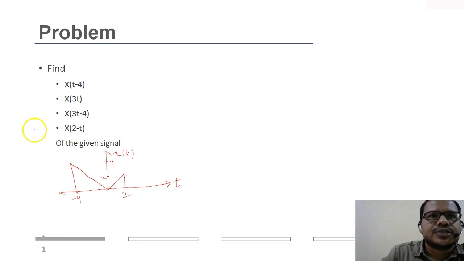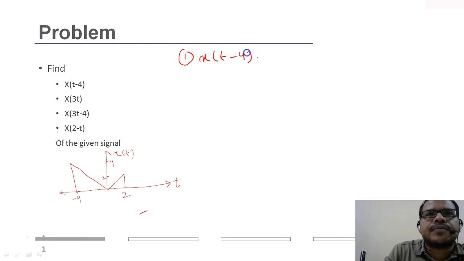Okay, now let's solve one question. You are given a signal x of t that exists from minus 4 to 4, and the amplitude is 2 and then 4. We'll see different cases of this signal. First, we'll find x of t minus 4. What does x of t minus 4 mean?